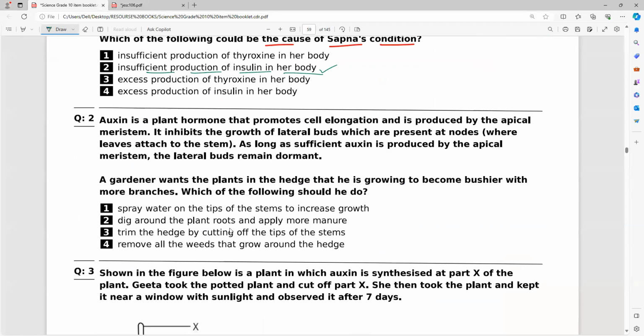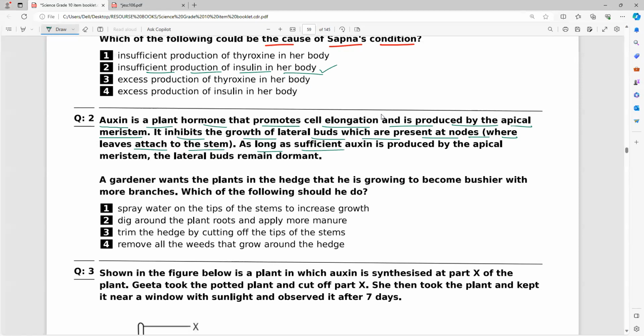Next question. Auxin: immediately your mind should say it is a plant hormone. What is the major importance of auxin? It is a growth hormone. Is it right or wrong, everybody? Auxin is a plant hormone that promotes cell elongation and it is produced by the apical meristem. It inhibits the growth of lateral buds, which are present at nodes where leaves attach to the stem.